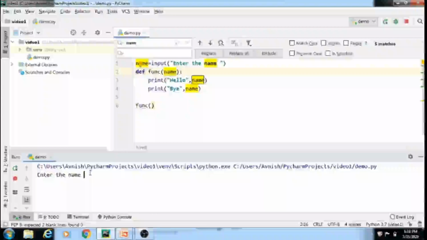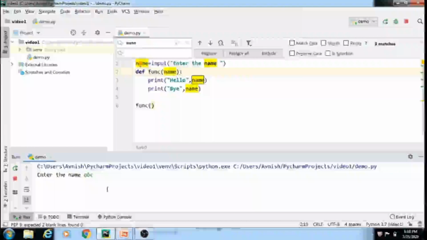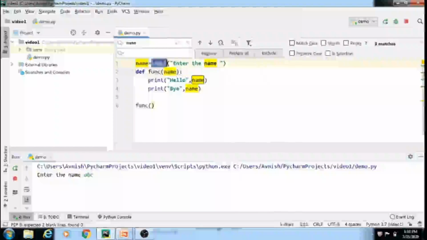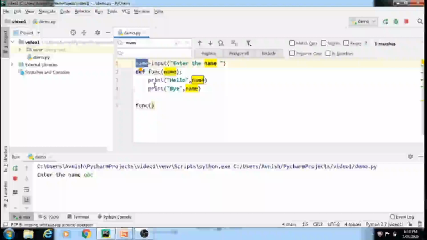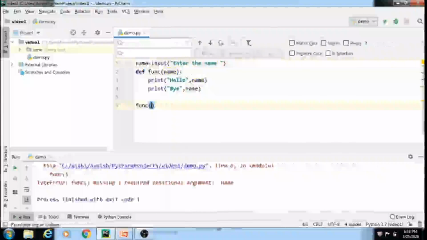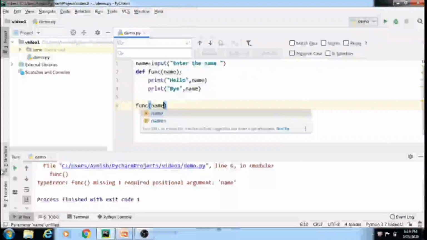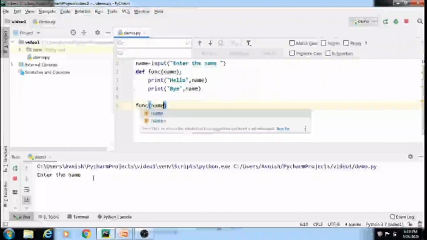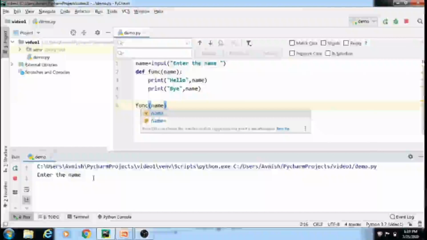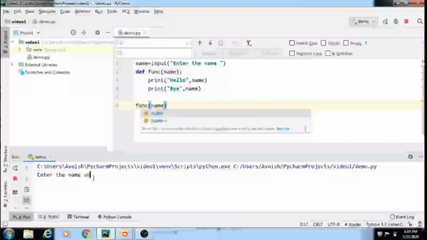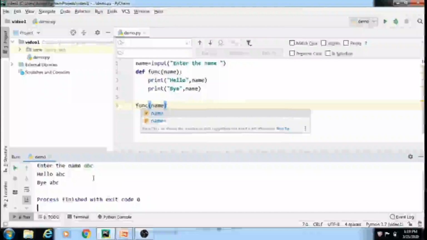We will provide some name here. Suppose the name is ABC. That ABC will be accepted by this input statement and then it will be stored in the variable whose name is name. See the output: hello ABC.